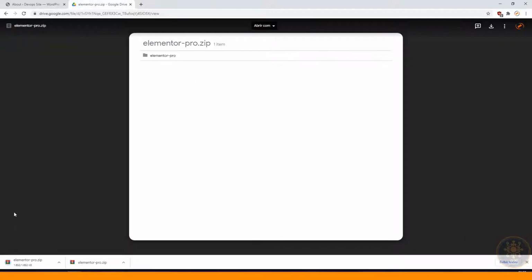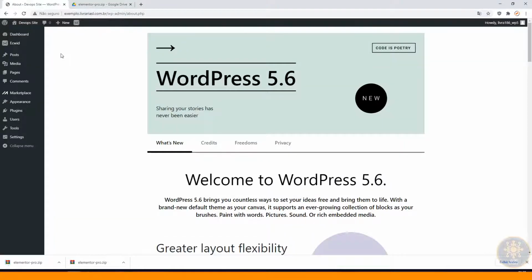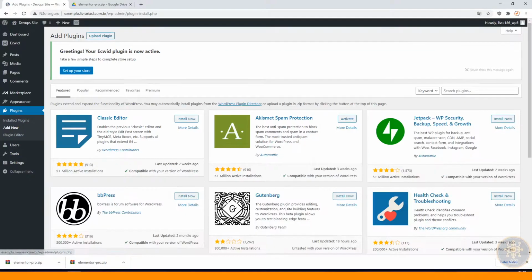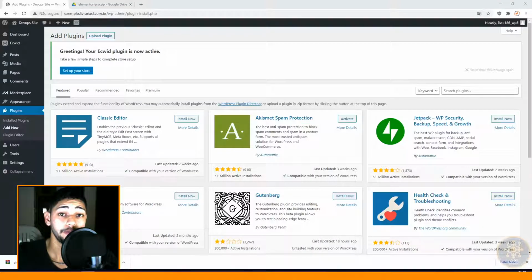So the download has started and the download is finished. Let's go to the WordPress dashboard, then Plugins, and Add New. If you don't have Elementor free installed, you need to install Elementor free first.